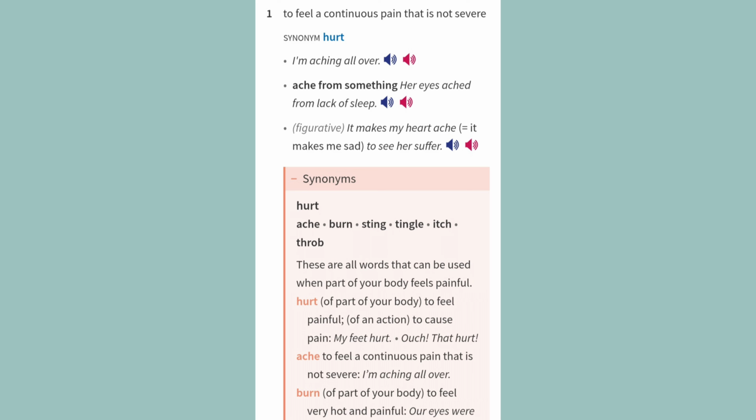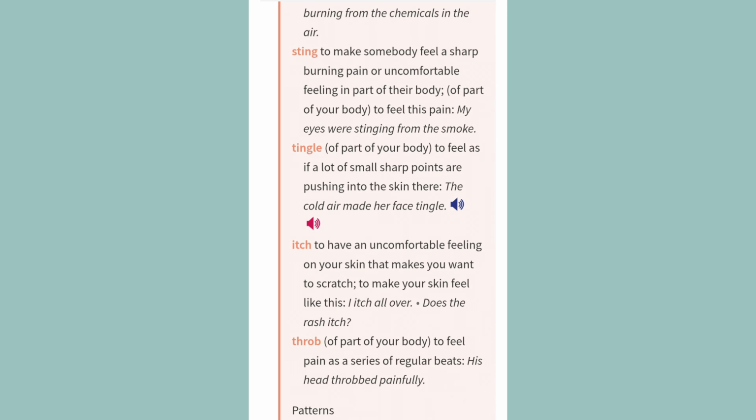Ache: to feel a continuous pain that is not severe. Example: I'm aching all over. Burn: of part of your body, to feel very hot and painful. Example: Our eyes were burning from the chemicals in the air.